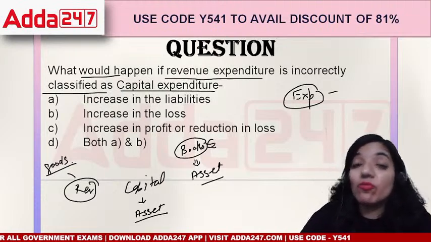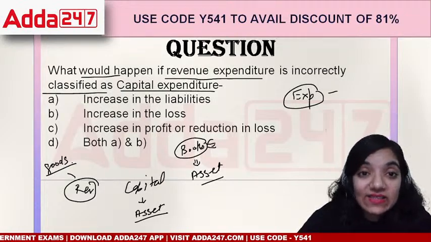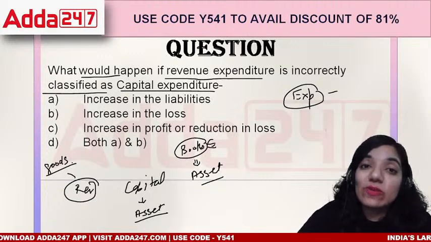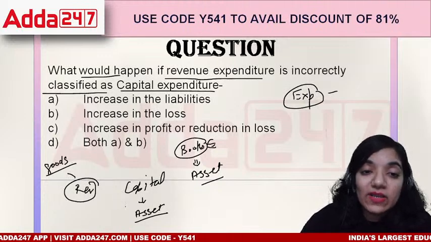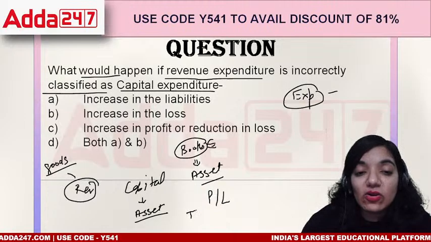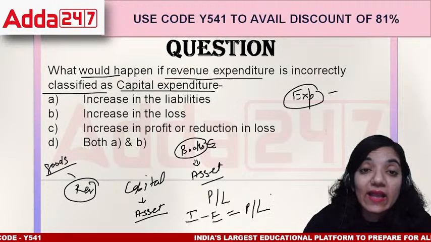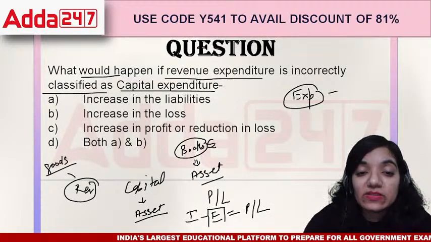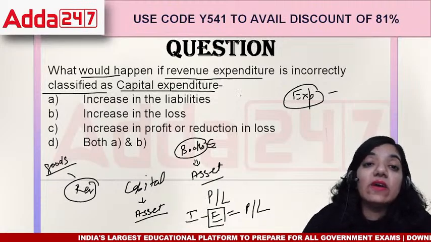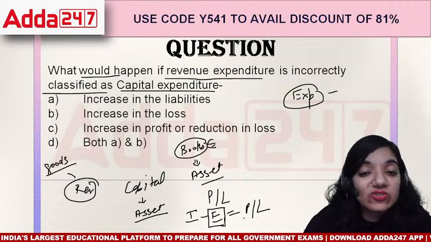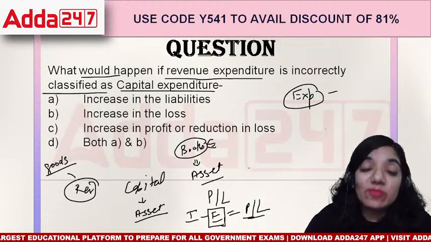So basically, what if you take an expense as an asset, what will happen? Think about it. Normally, we find the profit or loss like this. We record the incomes, then we deduct the expenses, and then we find the profit or loss. And somehow we failed to record an expense. Right? If revenue expenditure is incorrectly classified, we fail to record an expense, so our profit has increased because of this.